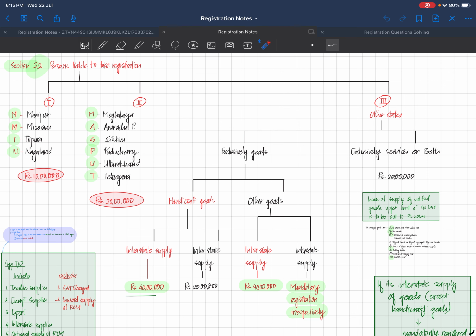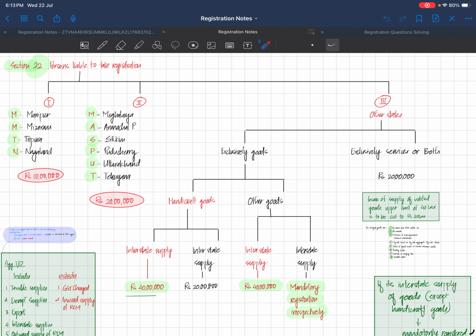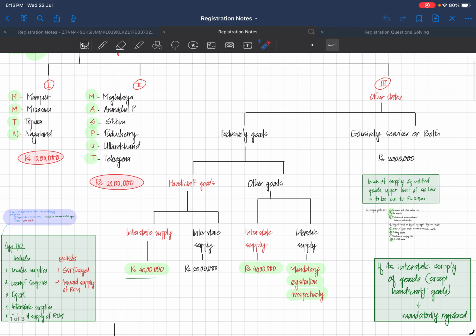As per section 22, which talks about the person liable to take registration, it discusses the aggregate turnover limit. The aggregate turnover limit is pre-decided based on two categories of special states, and the third category is other states. So we'll start with the first category of special states.